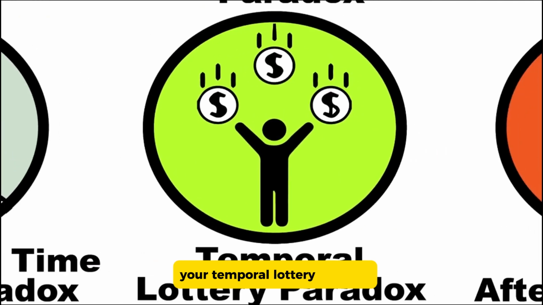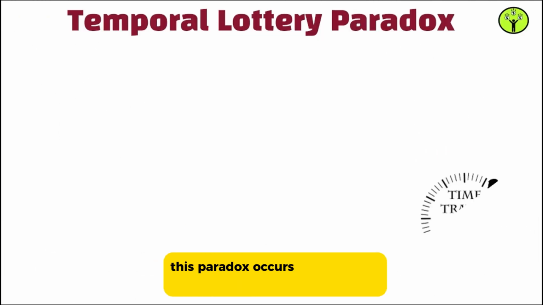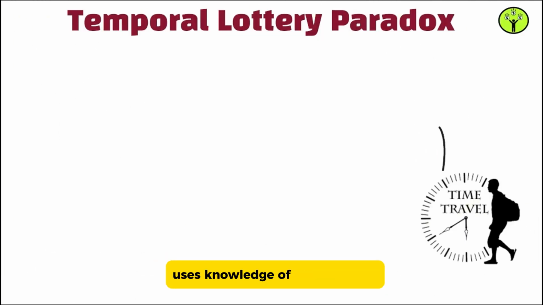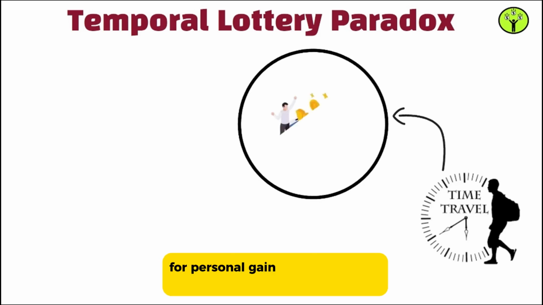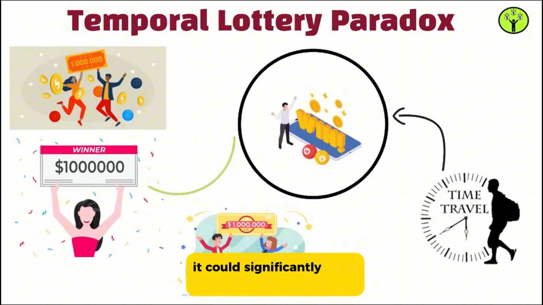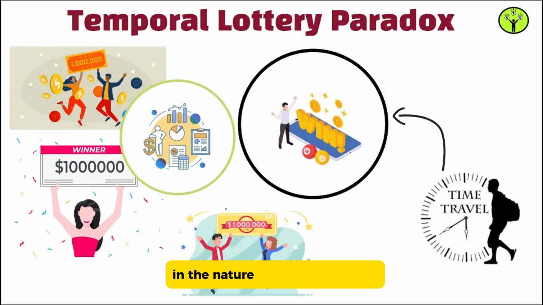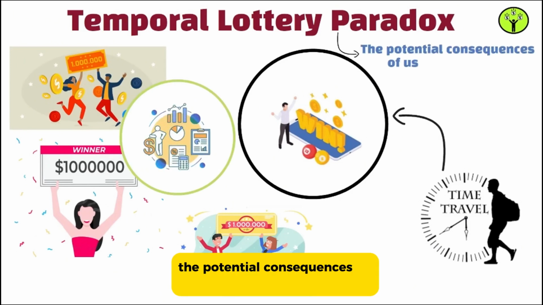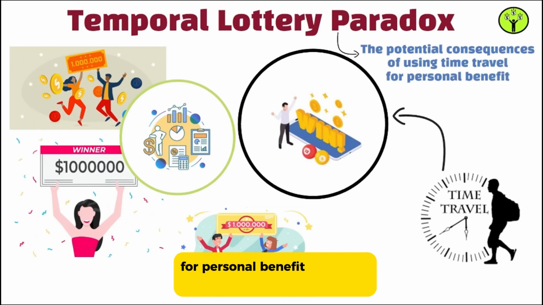Temporal lottery paradox. This paradox occurs when a time traveler uses knowledge of future events for personal gain, such as winning a lottery. If many time travelers did this, it could significantly alter economic systems and the nature of probability itself. This paradox explores the potential consequences of using time travel for personal benefit.